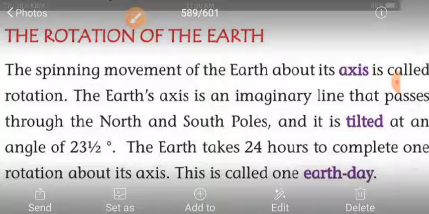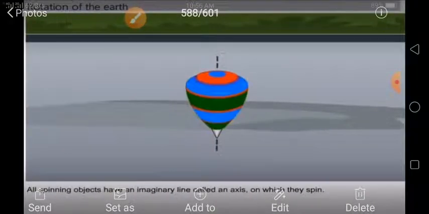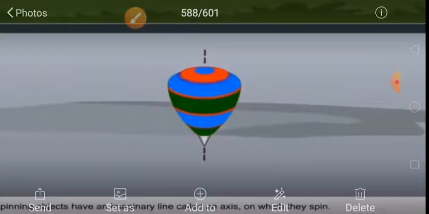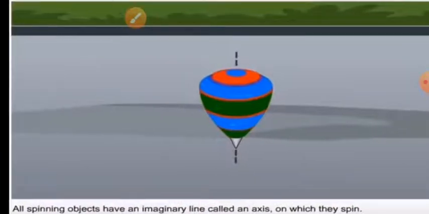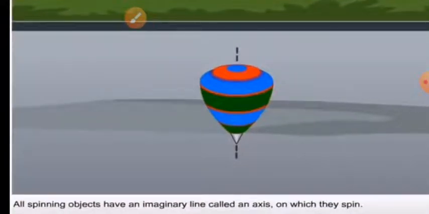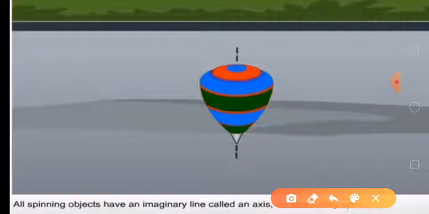Now what is axis? You have to understand what is axis. You can see, all spinning objects have an imaginary line called an axis. You can see this vertical, straight line is called an axis, and this line is imaginary.